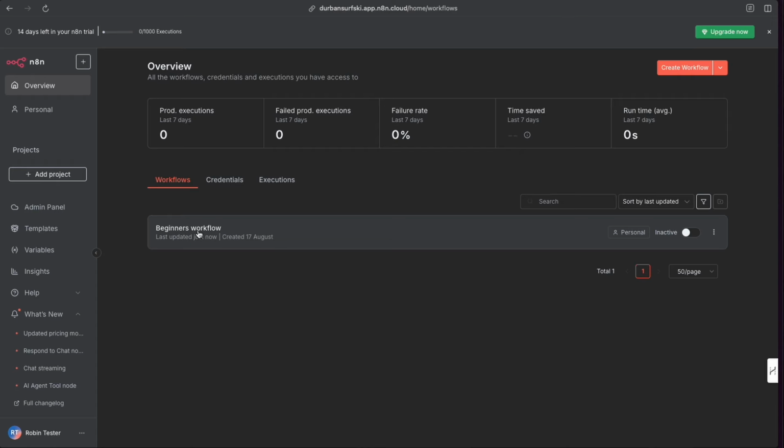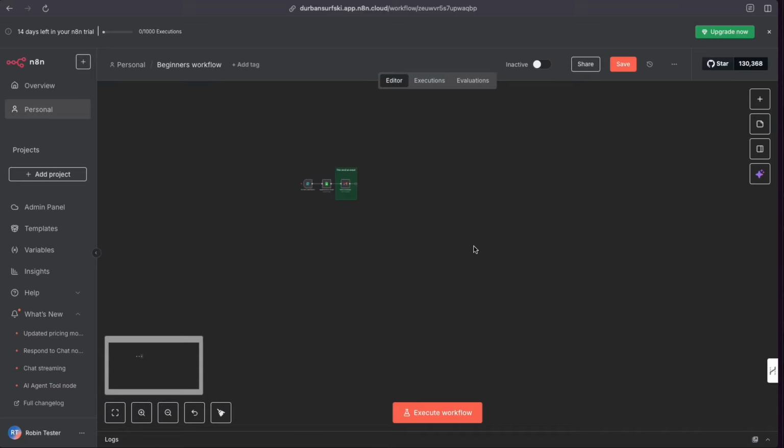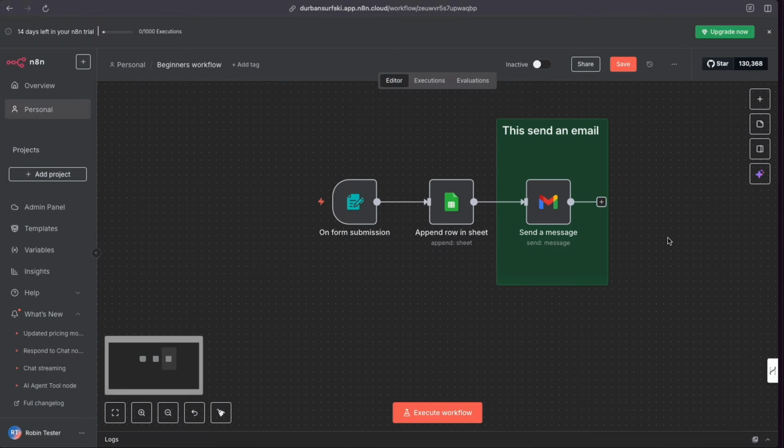I wanted to give you a really quick tour. Here's our workflow. Let's go and delete out the other ones and just keep our super simple workflow here. I'm going to zoom in so you can see it a little bit better. And there you have it. AI and automation can be super simple. If you want to get into AI and automation for yourself to make your own life easier, your own business easier, this is the way to get started.